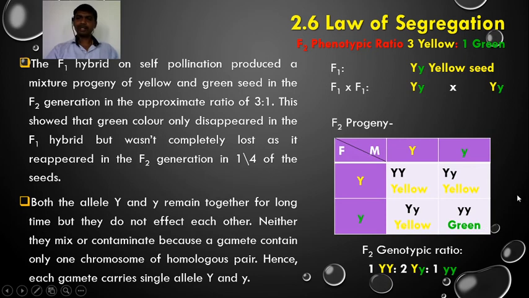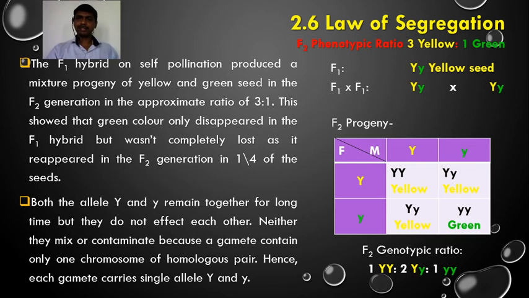So what happens in the law of segregation? In a heterozygote or hybrid, it possesses both dominant and recessive alleles. They do not mix with each other. They live together for a long period of time, but they do not mix or contaminate or affect each other. But during gamete formation they separate or segregate. So this is the law of segregation.